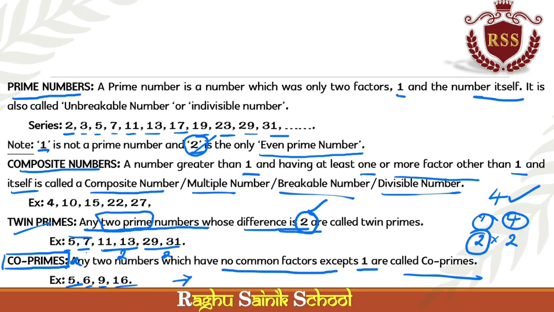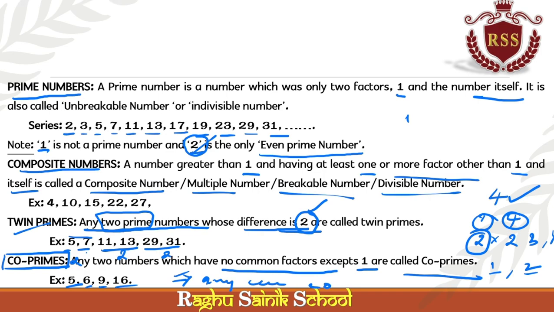You can easily remember that any two consecutive numbers are also co-prime numbers. If you take 1 and 2, the common factor is 1 only. If you take 3 and 4, there are no common factors. That type of numbers are called co-prime numbers.